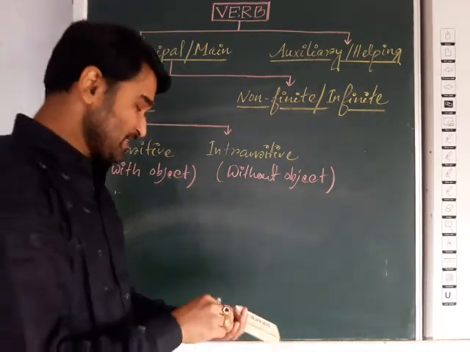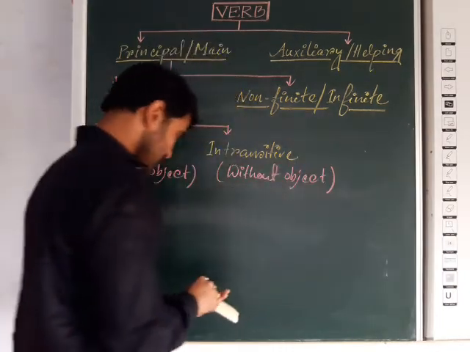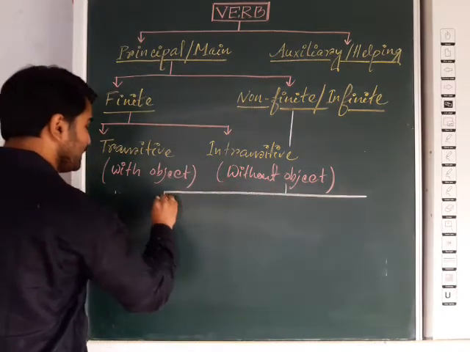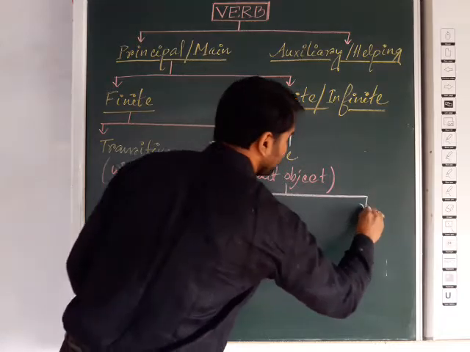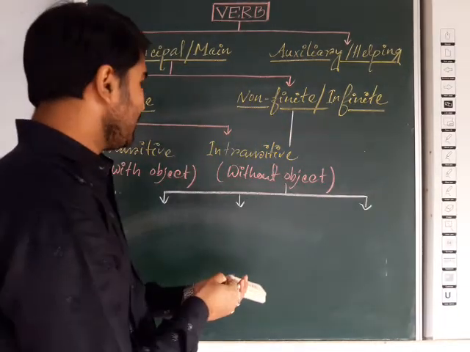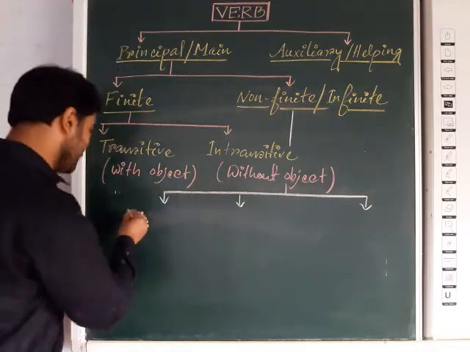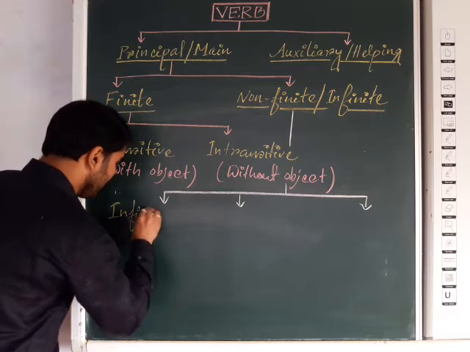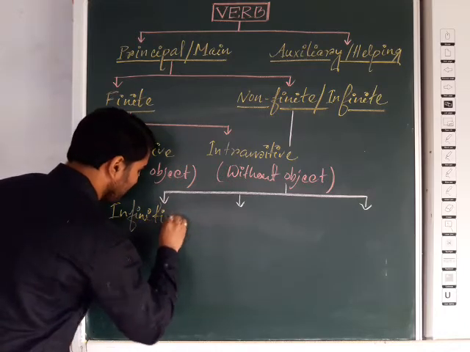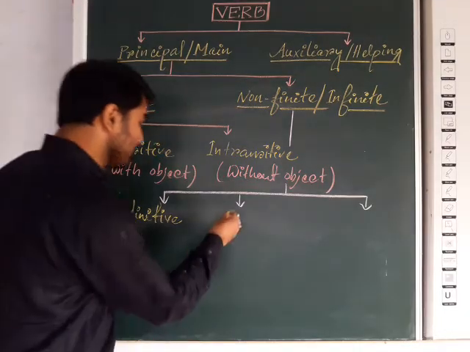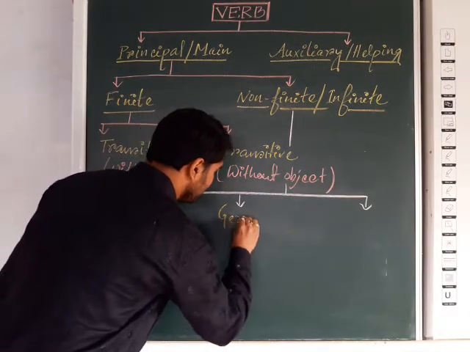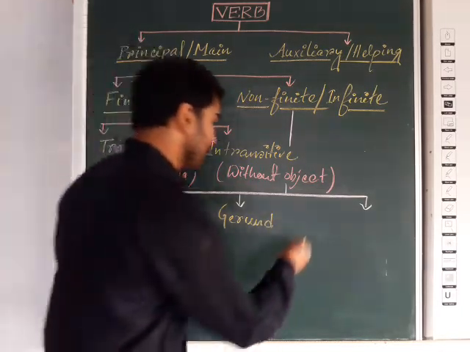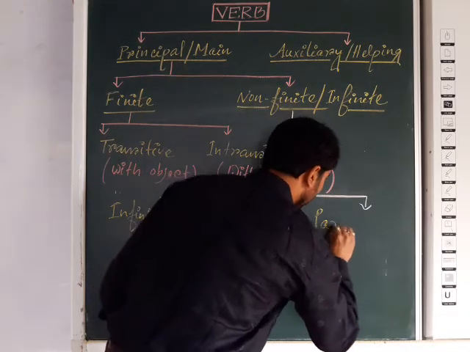Now today's topic of discussion is non-finite. Non-finite verb, or infinite verb, is divided into three. What are they? First one will be infinitive. Next one will be gerund, G-E-R-U-N-D, and last one will be participle.